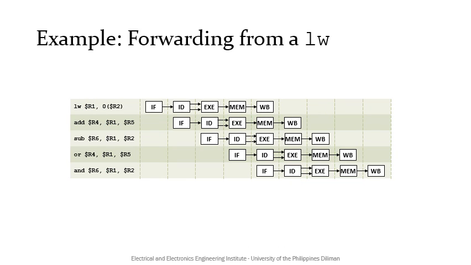What then happens if we forward from a load word instruction instead? Let's rule out the cases where we won't need forwarding first. In the example shown, the ID of the last instruction, the AND instruction, happens after the write back stage of the load word. Thus, the AND instruction can safely proceed without forwarding.